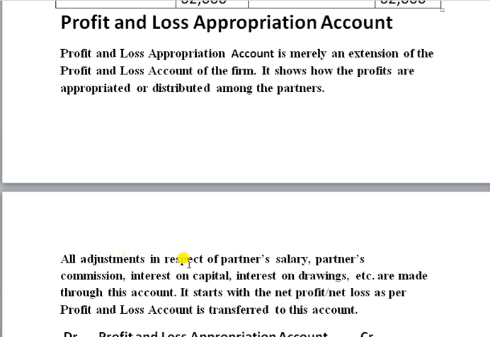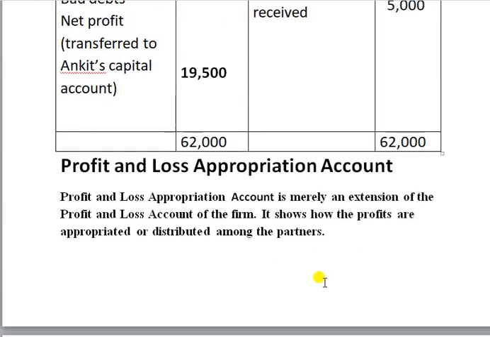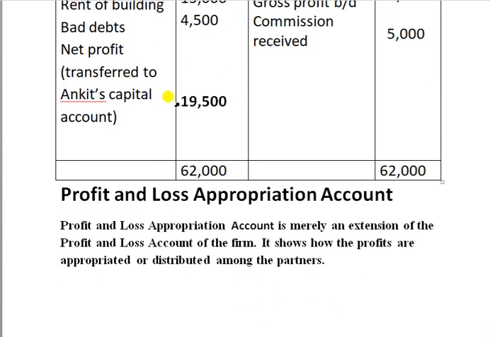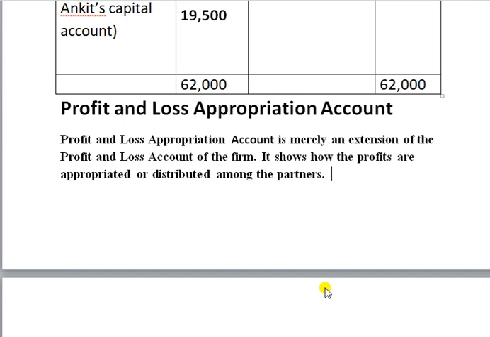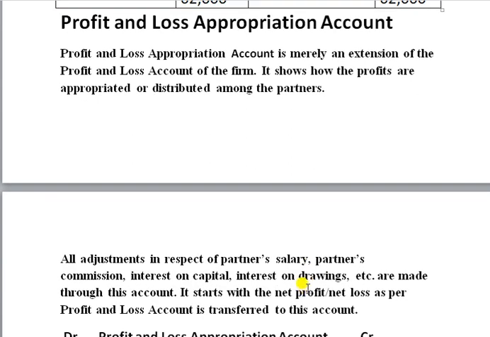All adjustments in respect of partner's salary, partner's commission, interest on capital, interest on drawings, etc. are made through this account. It starts with net profit or net loss as per profit and loss account transferred to this account. What is the result of profit and loss account? That profit or loss we are transferring to this new account. Then we are making all appropriations.